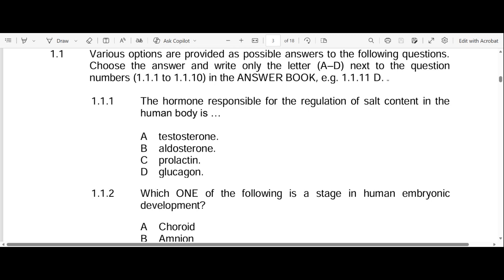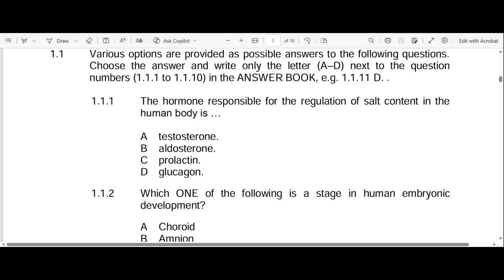Remember, what are the functions of testosterone? They trigger meiosis, and also they're responsible for secondary characteristics in males. Does that make sense? Secondary characteristics in males, or puberty. Let me just say puberty and simplify it, right? C cannot be C. C is prolactin. Remember, prolactin is responsible for milk production in females.